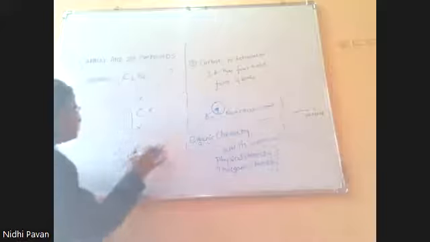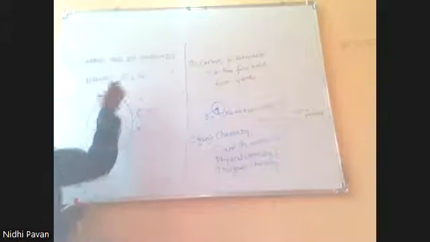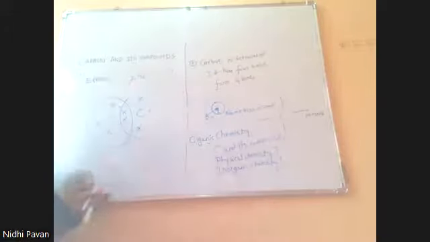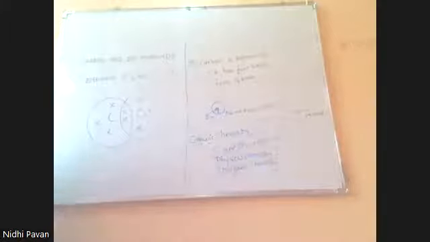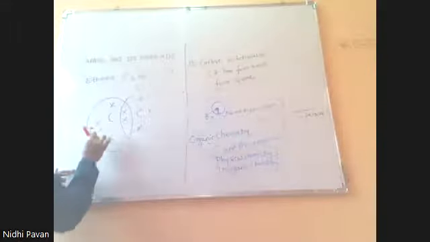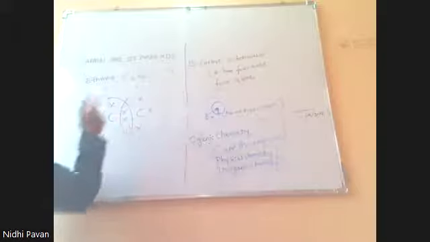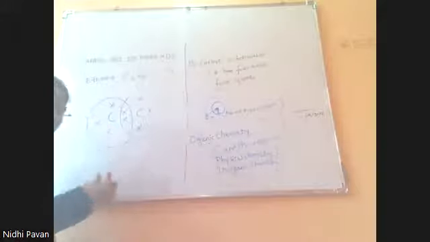For that, as we know, 6 hydrogens are there. Each atom needs 4 electrons, right?